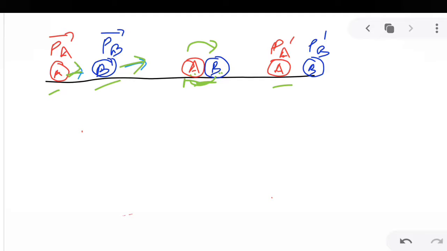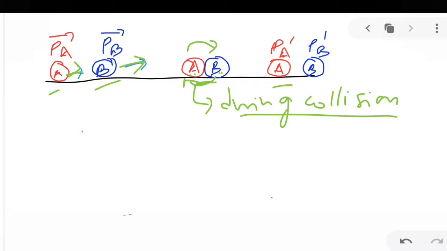And when does this force act? During collision, they come in contact and exert force on each other. Suppose the time of contact is delta t. So this force is exerted between the two bodies A and B in the time interval delta t.